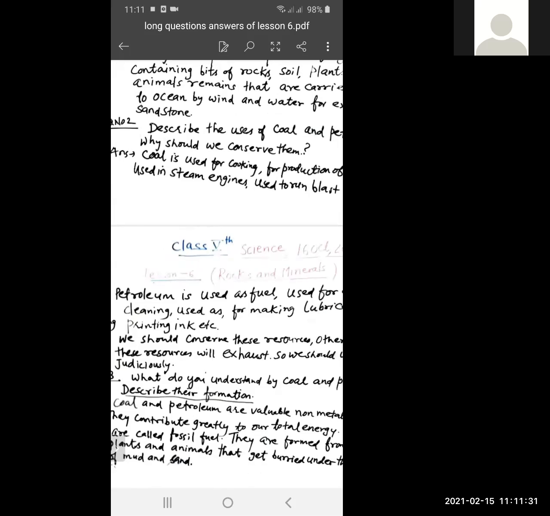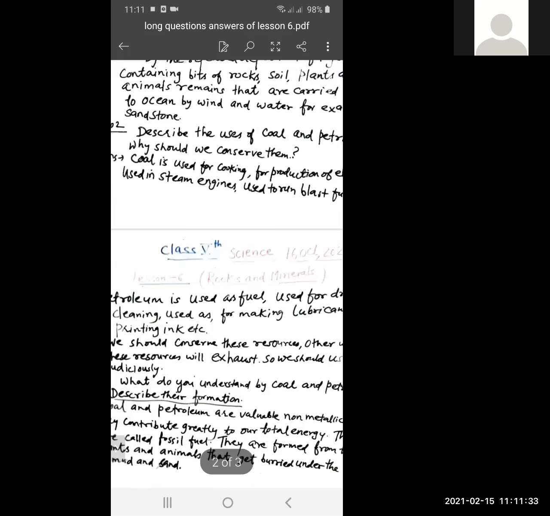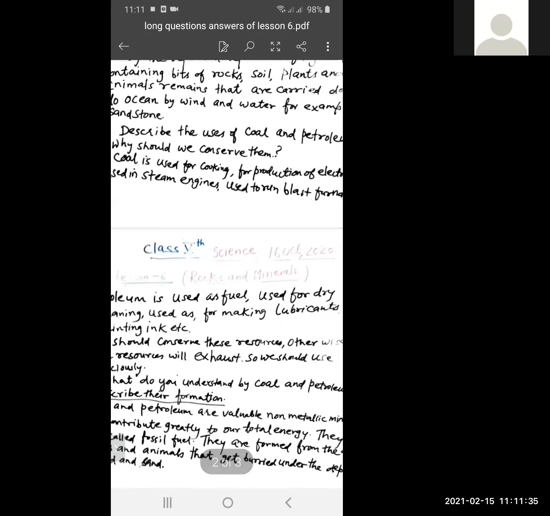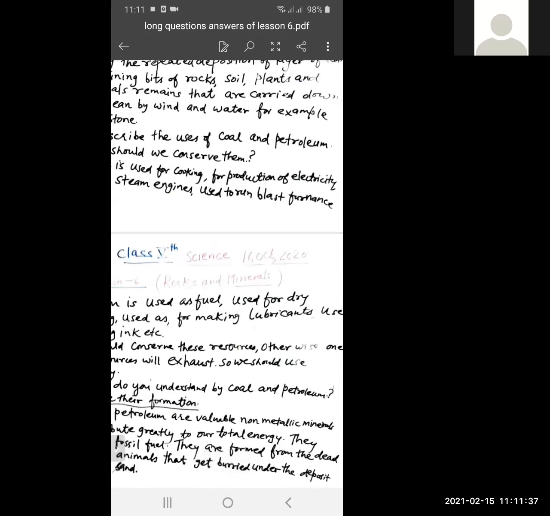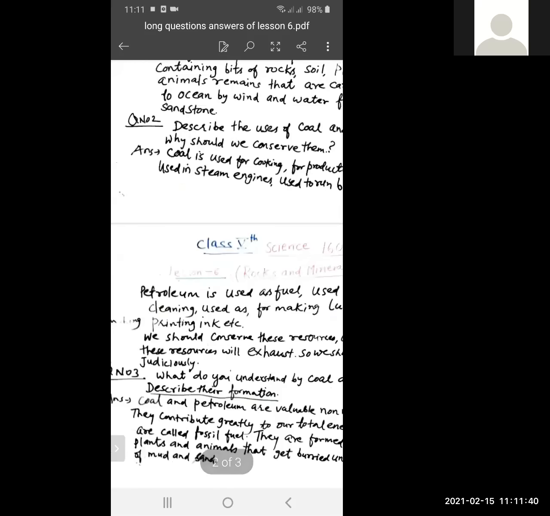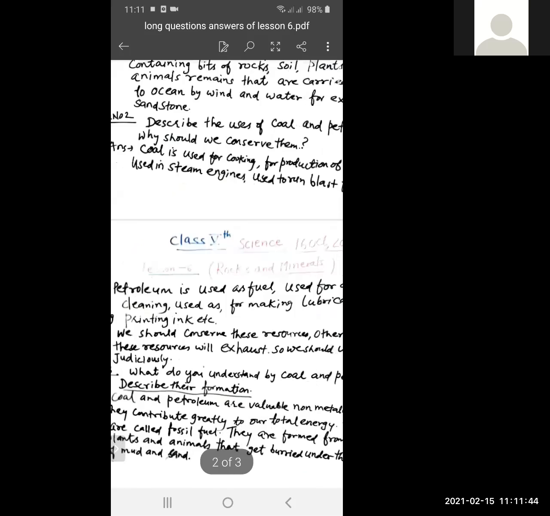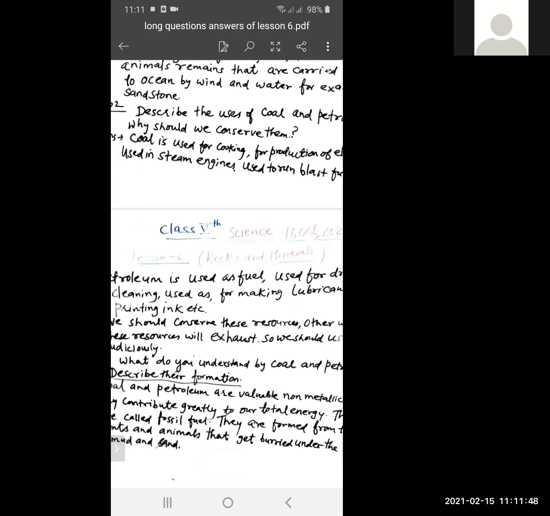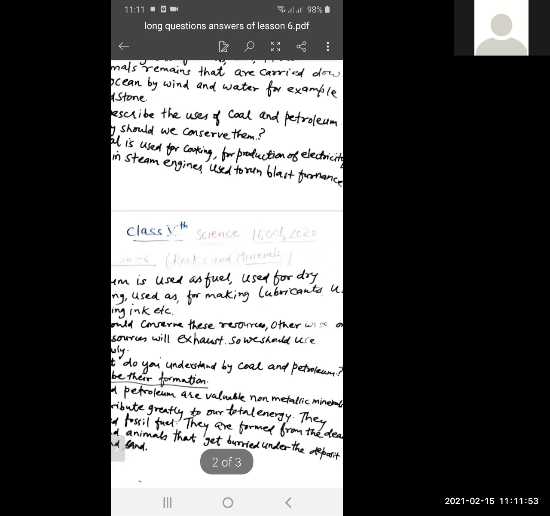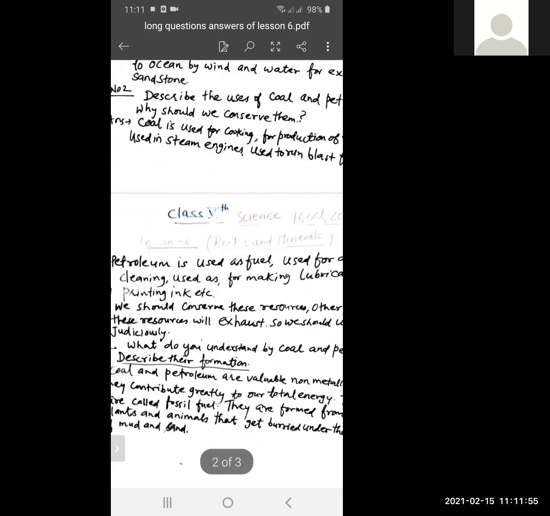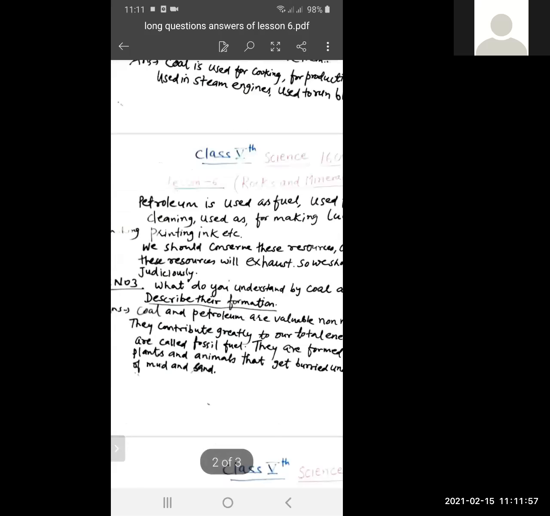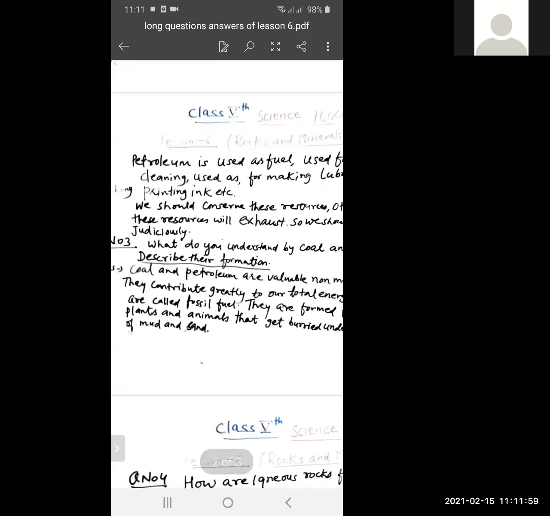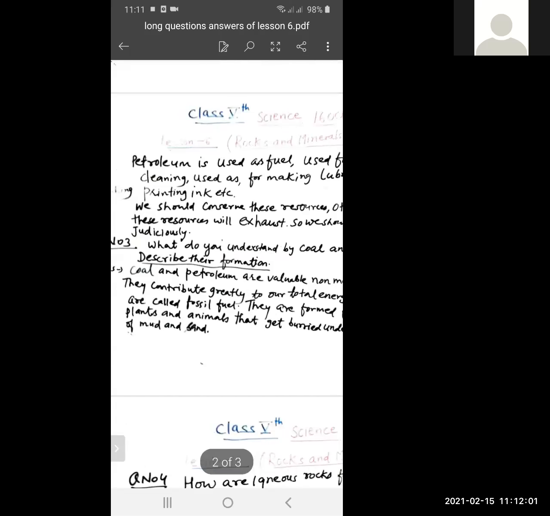Coal is used for cooking, for production of electricity, used in the steam engine, used to run the blast furnace. These all are the uses of coal. And now petroleum. Petroleum is used as a fuel, used for dry cleaning.